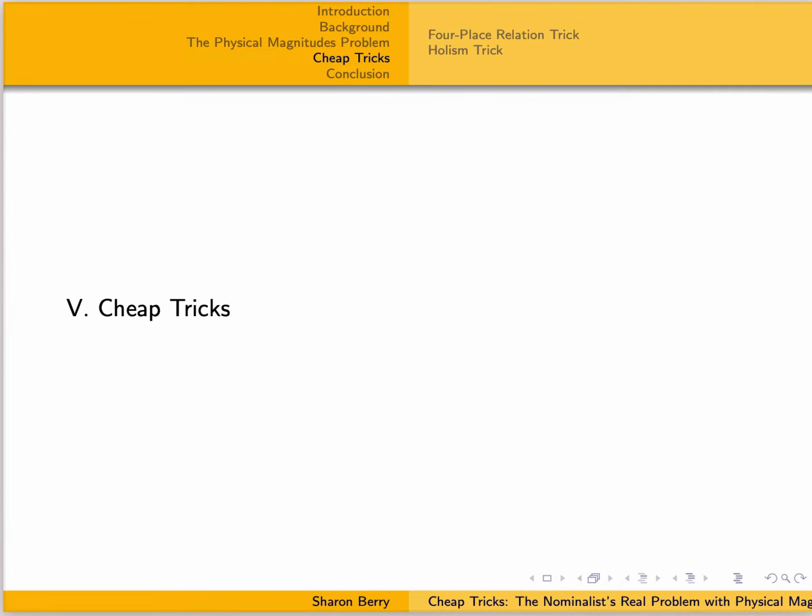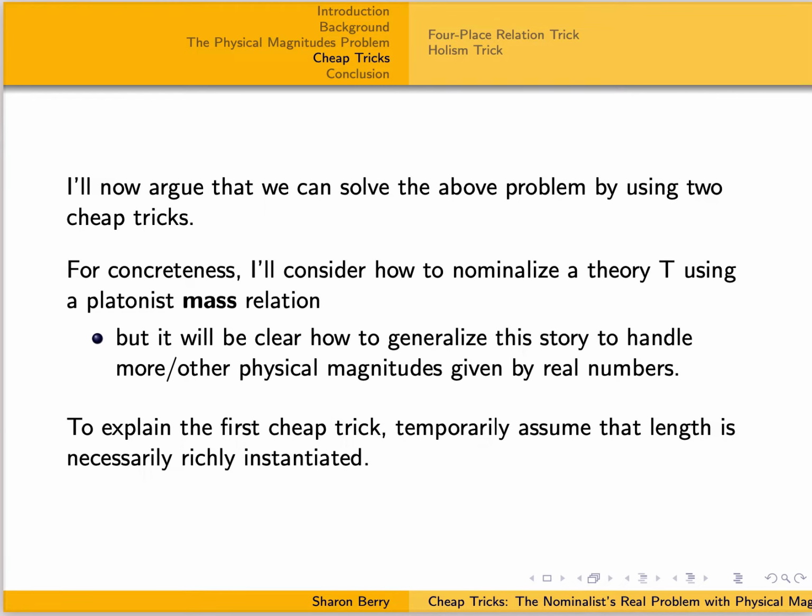So here's where our cheap tricks come in. For concreteness, to explain these cheap tricks, I'm just going to focus on a case where we have a Platonist theory that involves a mass relation, but it will be obvious how to generalize this proposal I'm going to make to theories that involve more physical magnitude relations.